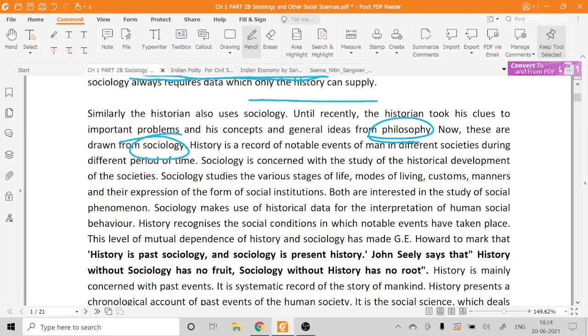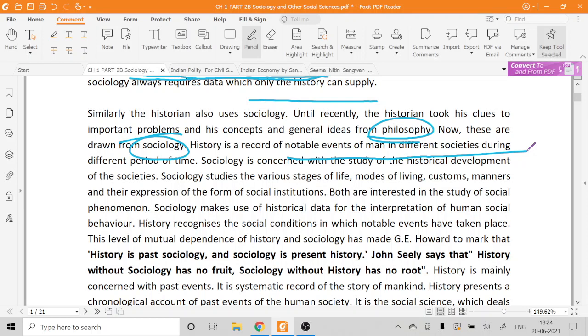History is a record of what? Notable events of men in different societies. Now we understand this. What are these notable events? For example, Battle of Plassey, or Battle of Panipat, or the growth of Buddhism. These are notable events of human beings in different time periods or in different societies. For example, the Battle of Panipat took place during the Mughal society, but the growth of Buddhism might have taken place in a Mauryan society. Different societies, different time periods.